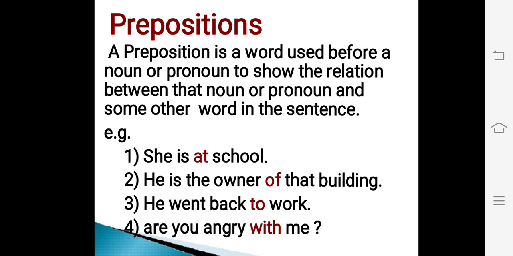Next topic is prepositions. A preposition is a word used before a noun or pronoun to show the relation between that noun or pronoun and some other word in the sentence. For example, she is at school. He is the owner of that building. He went back to work. Are you angry with me? In these sentences, at, of, to, with are prepositions. They show the relation between the noun or pronoun and some other words in the sentences.